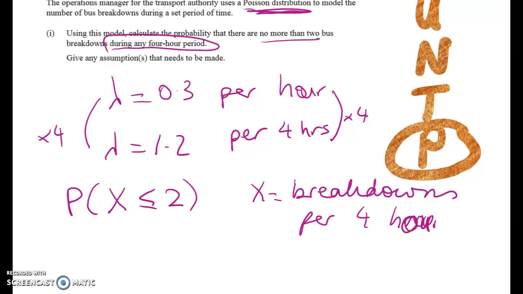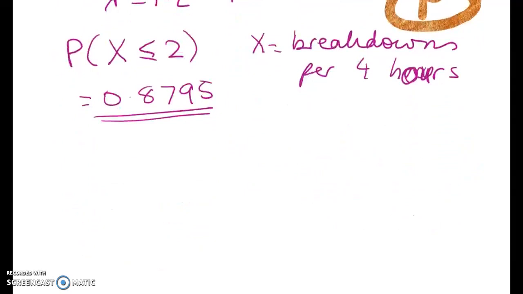Can't spell today, can't do maths and can't spell. There we go. So grab your calculator and you want to go to menu, stat, dist, over to Poisson, and then PCD. Make sure you're in variable, and the answer we should get is equal to 0.8795. Okay, so that's an achieved tick. Right, finding a simple Poisson.